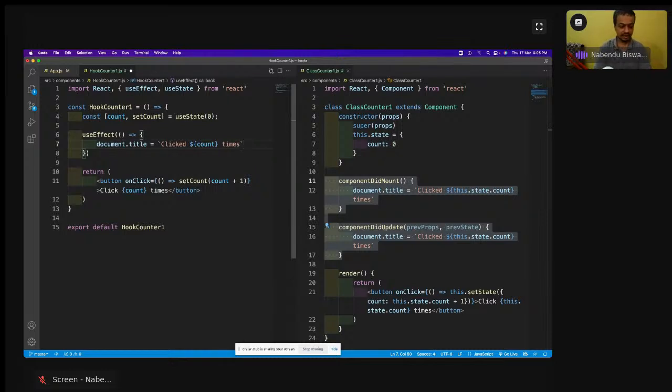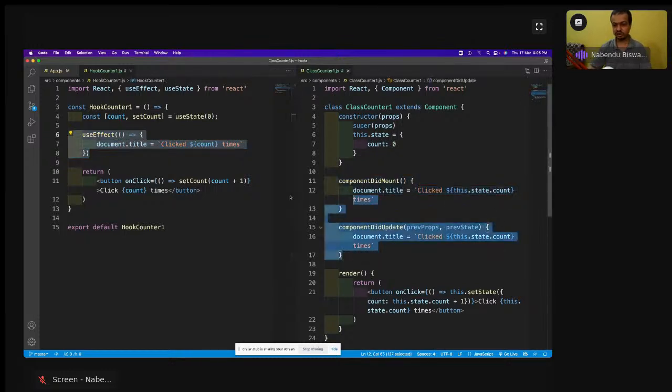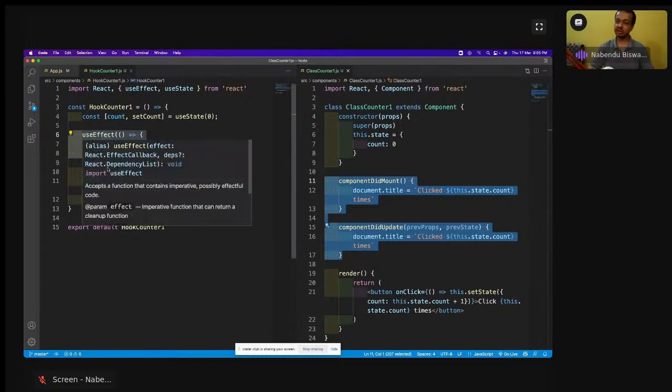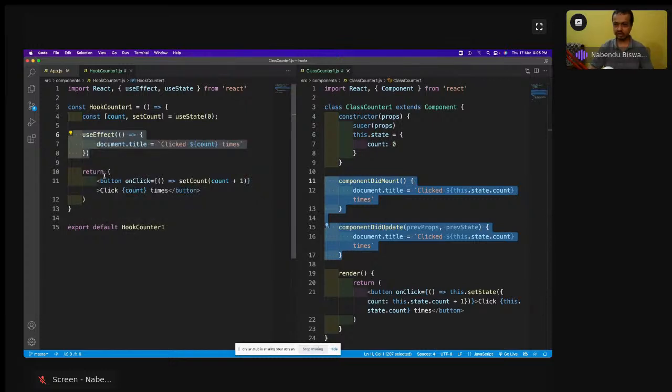And this whole code is a replacement of these two things: componentDidMount plus componentDidUpdate. This useEffect hook is used in different configurations, which we are going to see right now. I think around 4 configurations we're going to use, and in this configuration, it runs as a combination of componentDidMount and componentDidUpdate. Means during the initial render it will run the mounting phase, and the updating phase also it will run.